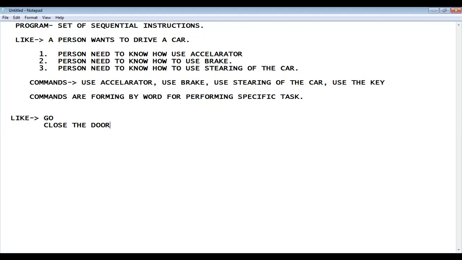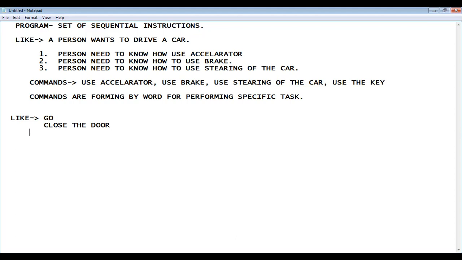Now close what? We need to close something. So what do we want to close? Here I am talking about close the door. Go is a word, close is a word, the is a word, door is a word, but all the words are basically performing some task.